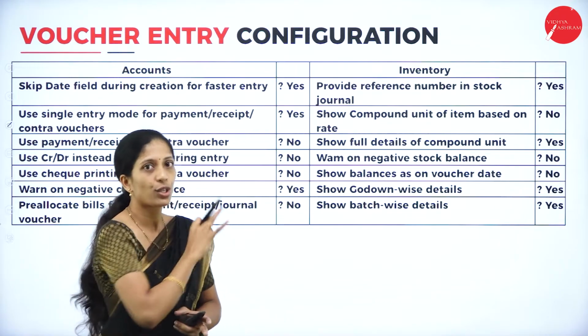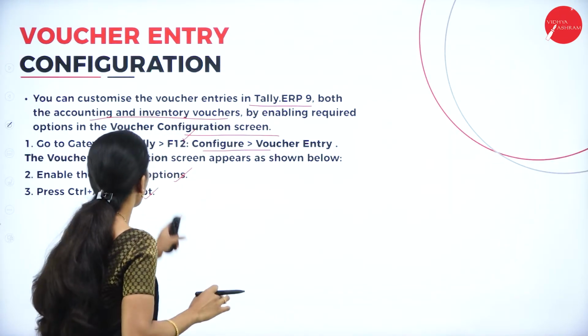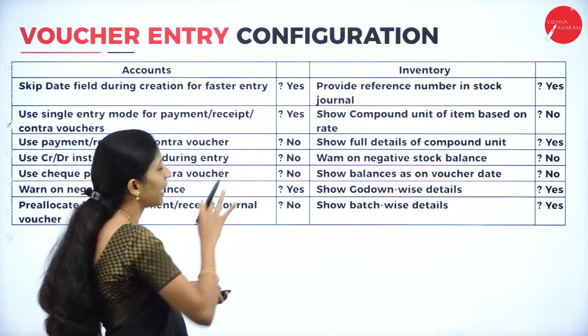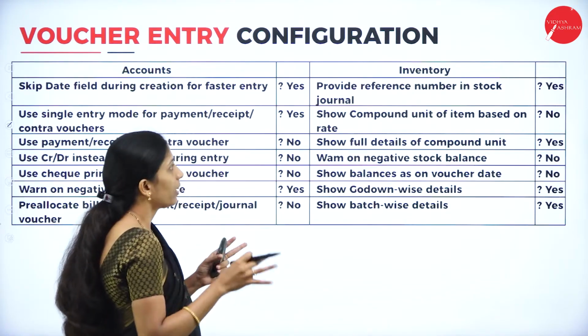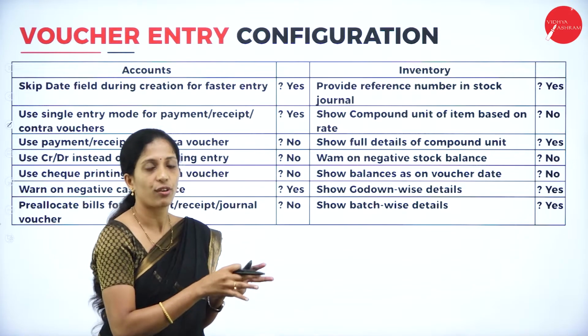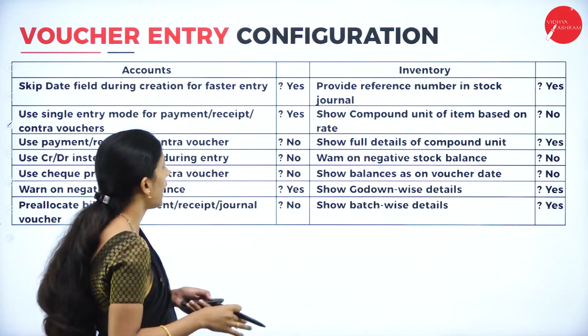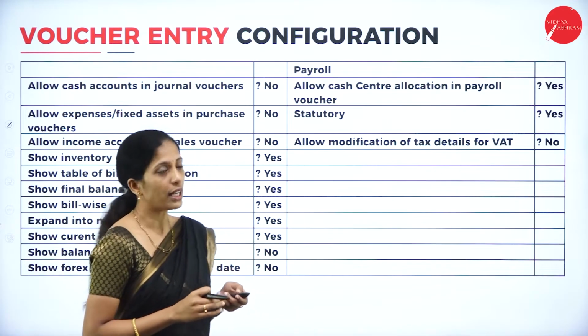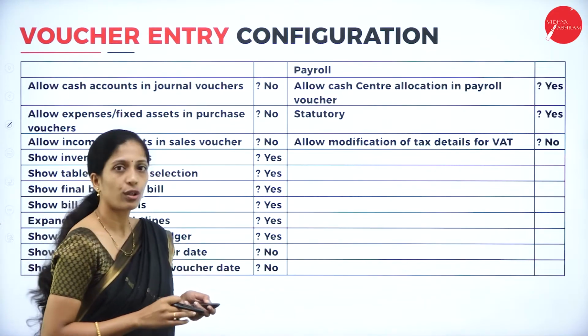When you do this, you will get these options. That is, when you press F12 for voucher entry configuration, this type of screen will be displayed in the Tally software, which contains all the following items. And if you want to accept this, you have to press Ctrl+A. So this is voucher entry configuration.